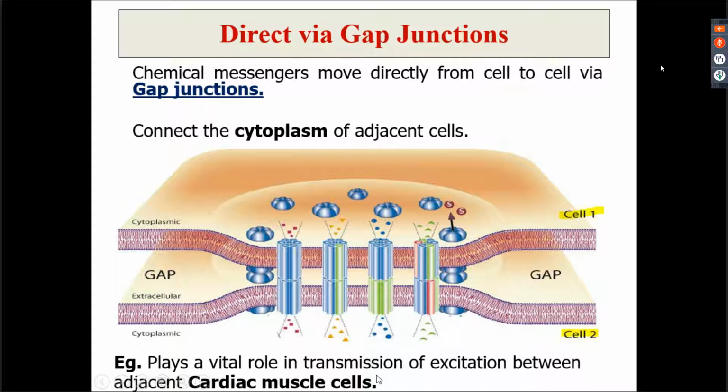Of course, we have presence of gap junctions at other places also, but by and large, as far as today's class is concerned, I'm just giving you an example of a cardiac muscle cell, right? So this is direct communication via gap junction, in which the chemical messenger moves directly from one cell to another, and the connection here is between the cytoplasm of the two cells, right?